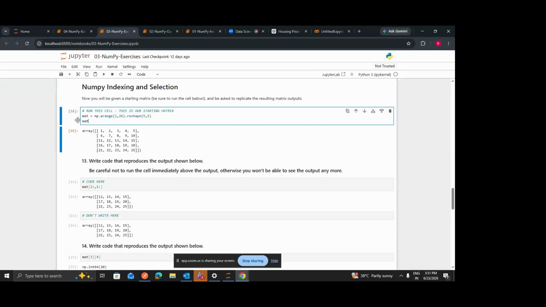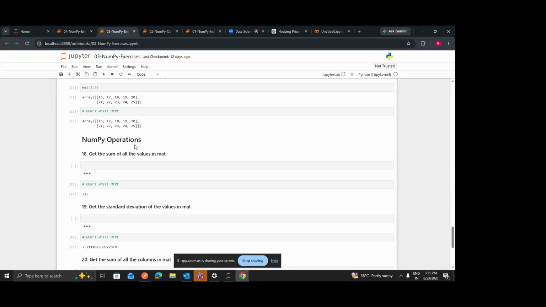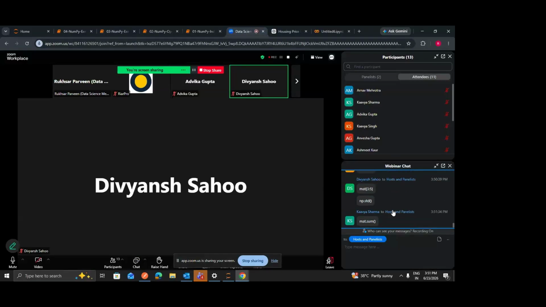Just write the code so that we can sum all the values from this matrix. Mat sum. Okay, Kavya has given mat sum.